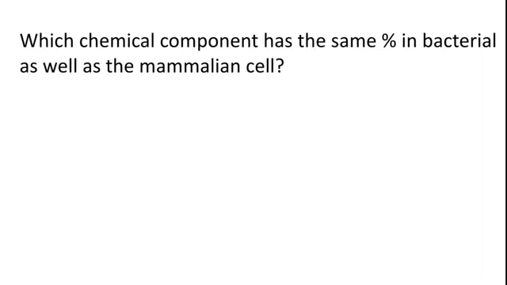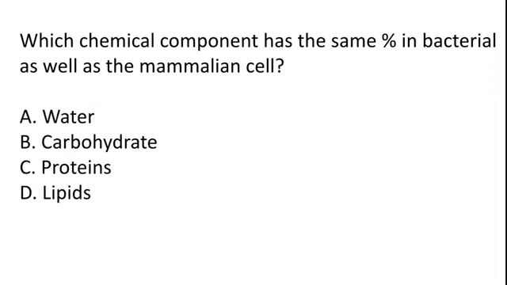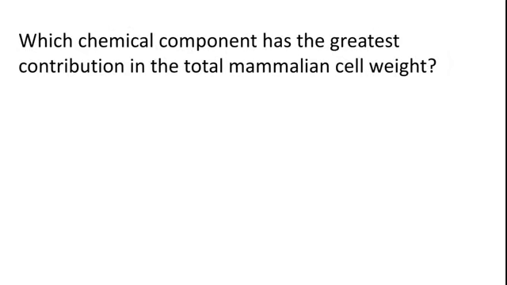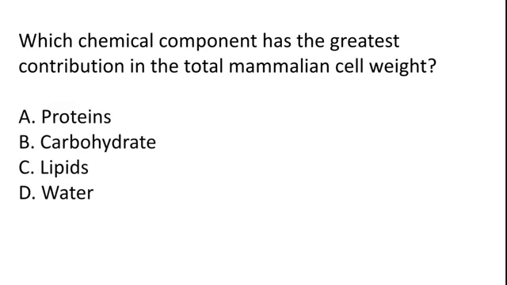Which chemical component has the same percentage in bacterial as well as mammalian cells? Water, carbohydrate, proteins, lipids. So the correct answer is option A, water. Which chemical component has the greatest contribution in the total mammalian cell weight? Proteins, carbohydrate, lipids, water. So the correct answer is option D, water.